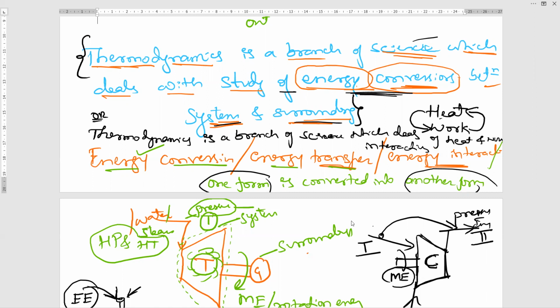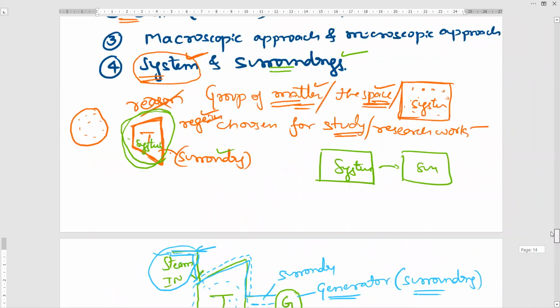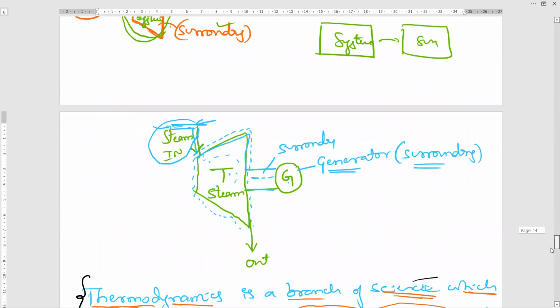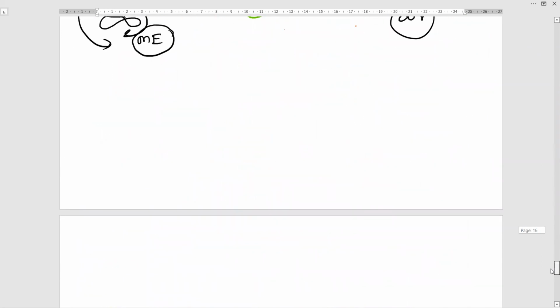The next topic, after the definition of thermodynamics, is applications of thermodynamics. Okay, this will be asked for 5 marks. What is the question? Define thermodynamics and write a short note on applications of thermodynamics. So, being a mechanical engineer and aeronautical engineer, I will give the applications of thermodynamics as gas turbine power plant.